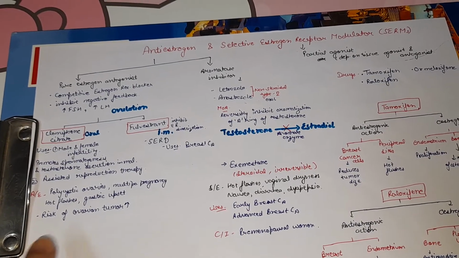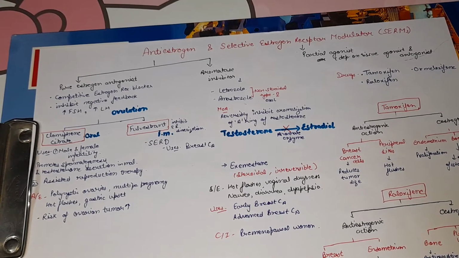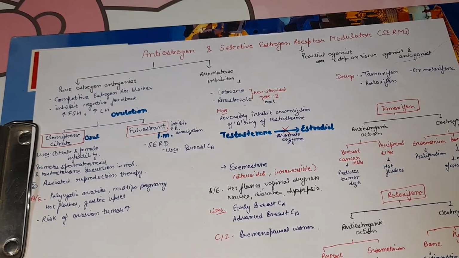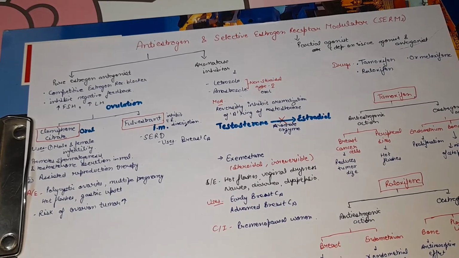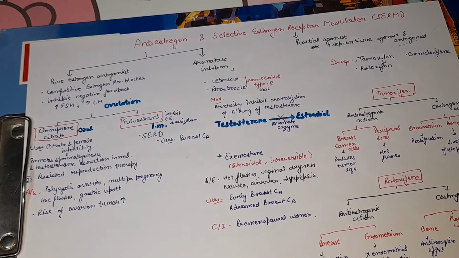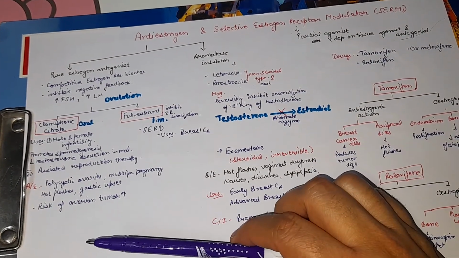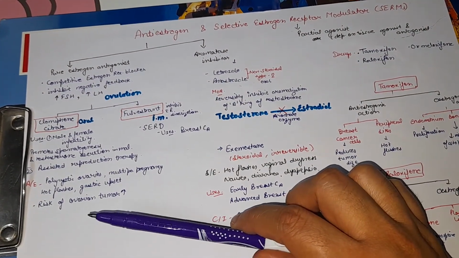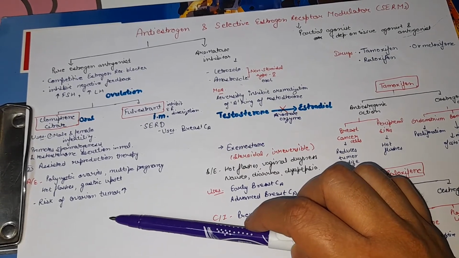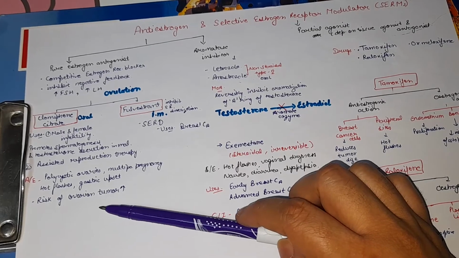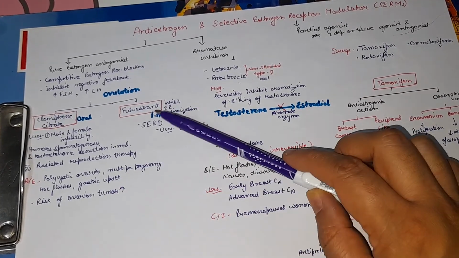So what are the adverse effects of clomiphene citrate? As it causes ovulation, there will be chances of polycystic ovaries, and multiple pregnancy can occur, because when more ovum are produced, then chances of multiple pregnancy are there. Hot flashes, gastric upset, and also ovarian hyperstimulation syndrome can occur. They also increase the risk of ovarian tumor because they cause the proliferation of ovum and endometrium, etc.